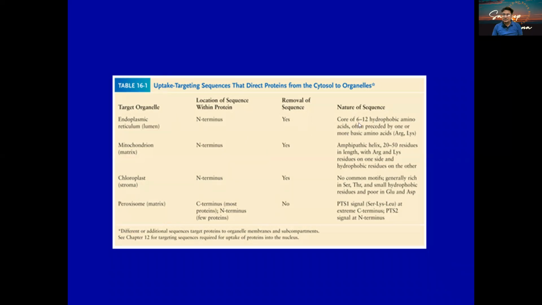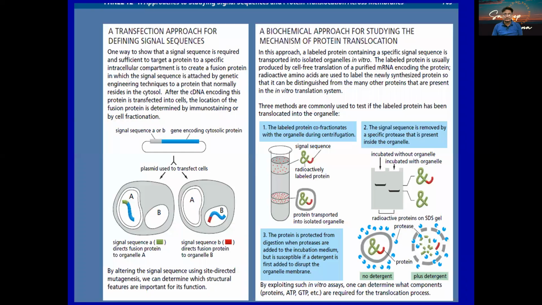Here we require 6 to 12 hydrophobic amino acids, which will be preceded by more than one basic amino acid, that is arginine and lysine. This is the one basic phenomenon. How do you know this is going to happen? There are two ways we can do it. One is the transfectional approach, defining the signal sequences.